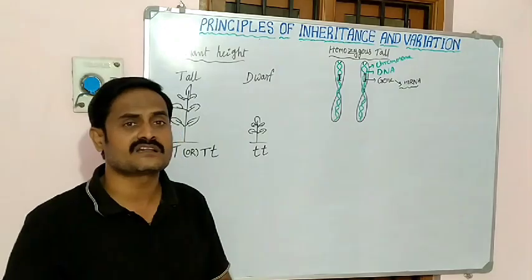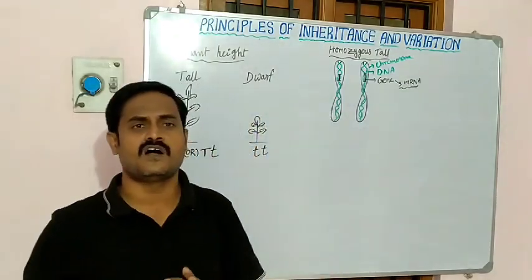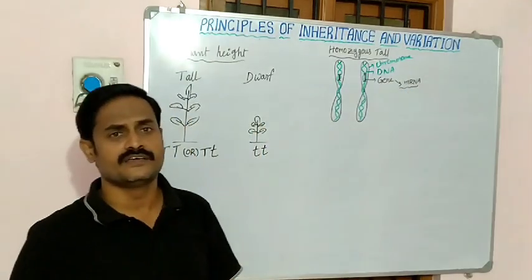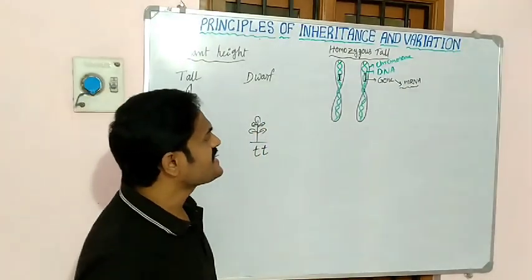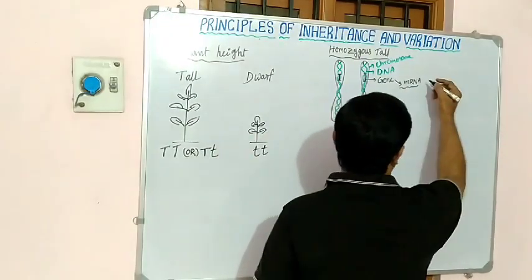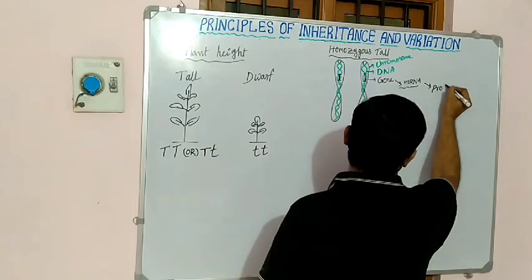The genes are responsible for the formation of the RNA. So this gene forms the mRNA, and this mRNA forms the protein.